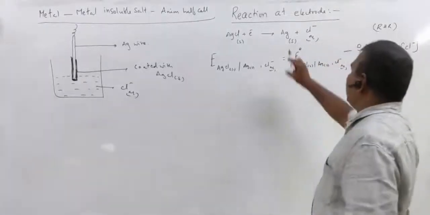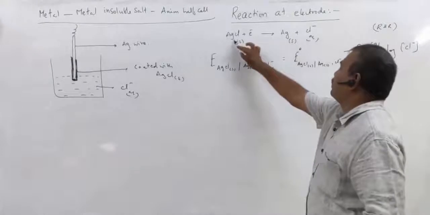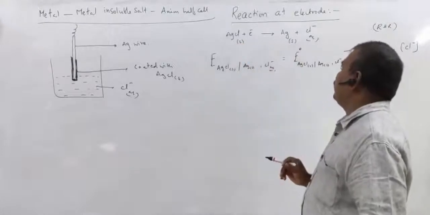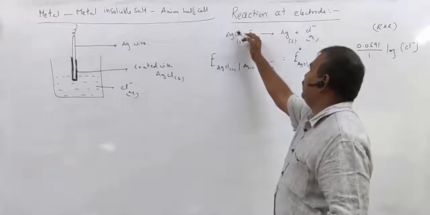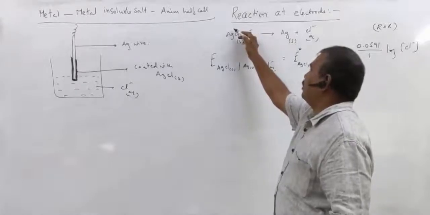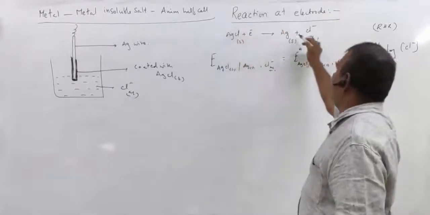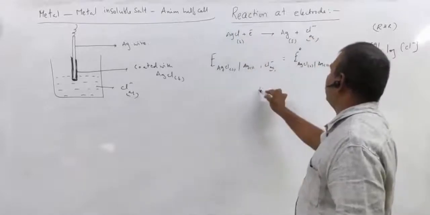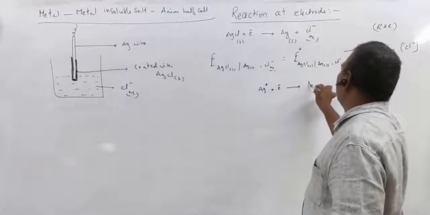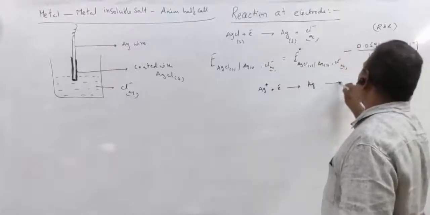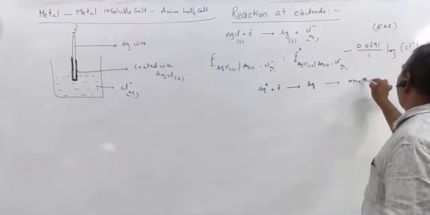See, what is the reaction actually? In AgCl, the oxidation state of silver is plus 1, going to 0. So Ag plus plus electron gives rise to Ag. Actually, this is the overall reaction.